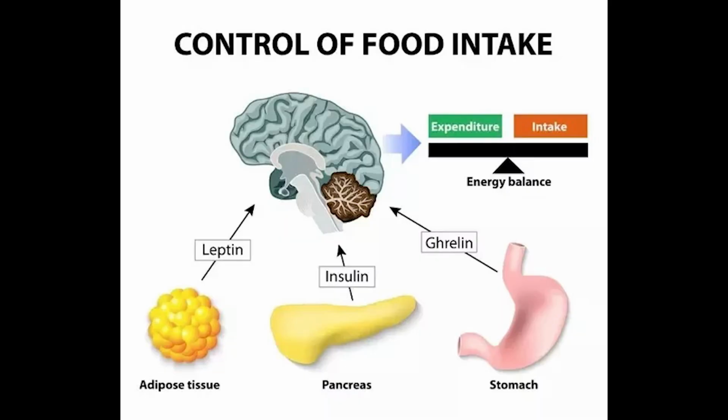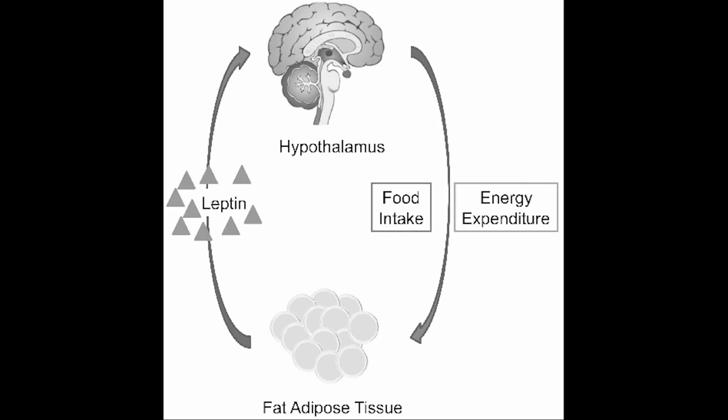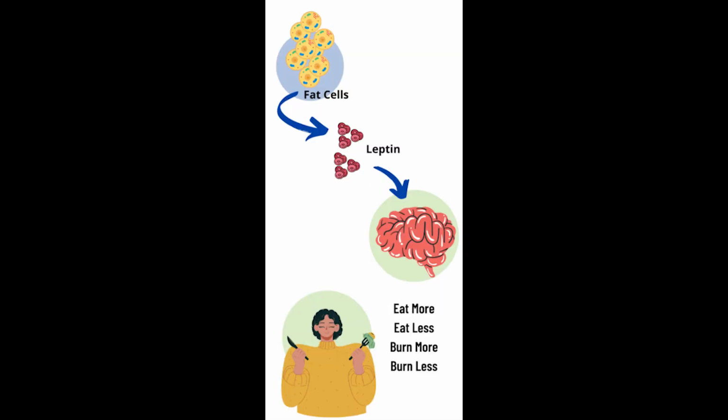The hormone leptin, produced by adipocytes, that is fat cells, was discovered in mice. Subsequently, the human OB gene was mapped to chromosome 7. Leptin is thought to act as a lipostat. As the amount of fat stored in adipocytes rises, leptin is released into the blood and signals to the brain that the body has enough to eat. However, most overweight people have high levels of leptin in their bloodstream, indicating that other molecules also affect feelings of satiety and contribute to the regulation of body weight.